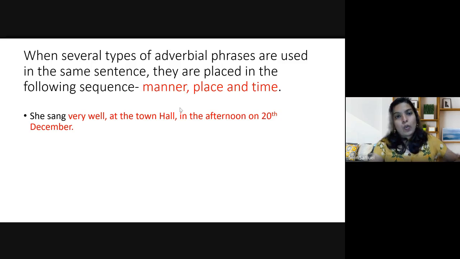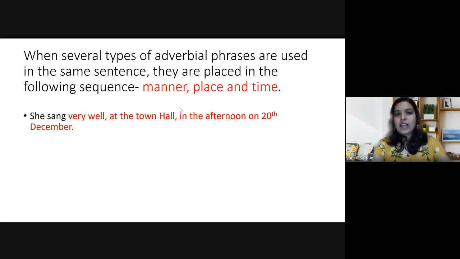She sang very well at the town hall in the afternoon on 20th December. Just look at it. Three phrases are there. The sequence should be that the first one to come is the adverbial phrase of manner. She sang very well, because it is directly connected to the verb.